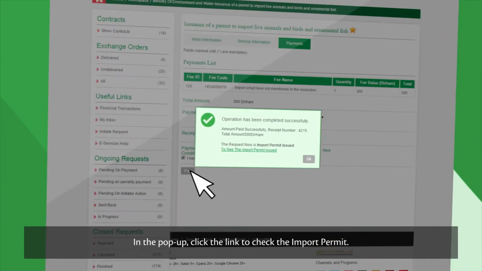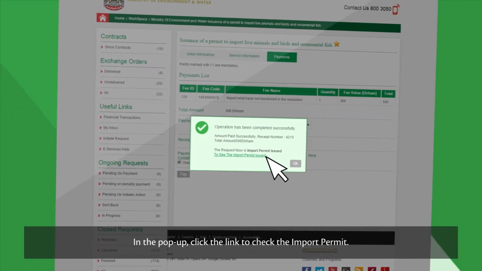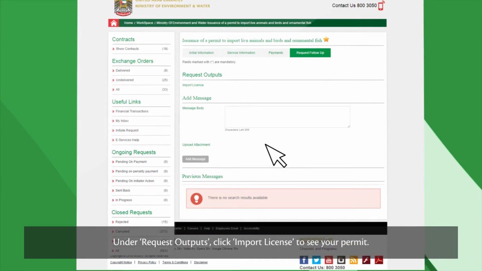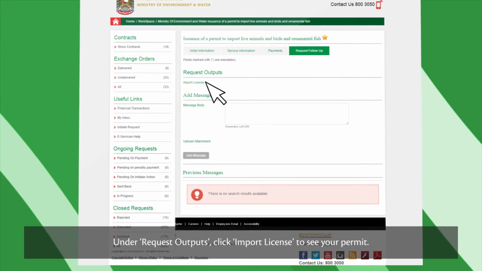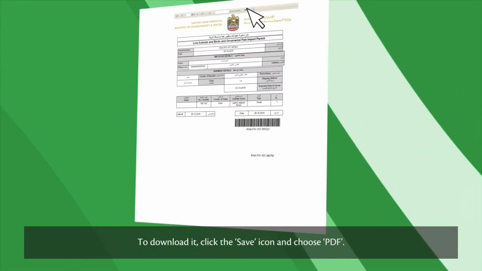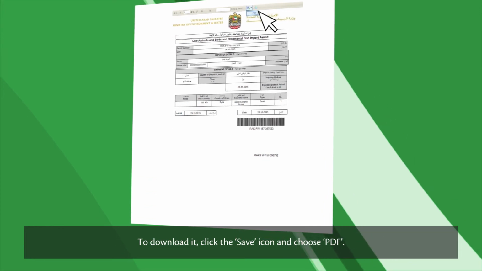In the pop-up, click the link to check the import permit. Under Request Outputs, click Import License to see your permit. To download it, click the Save icon and choose PDF.